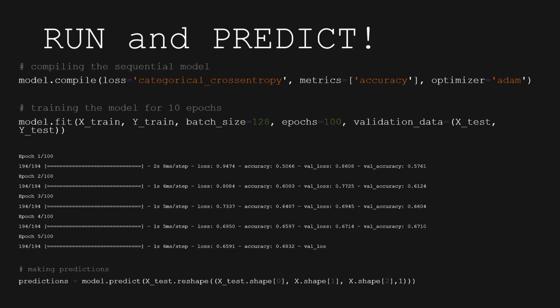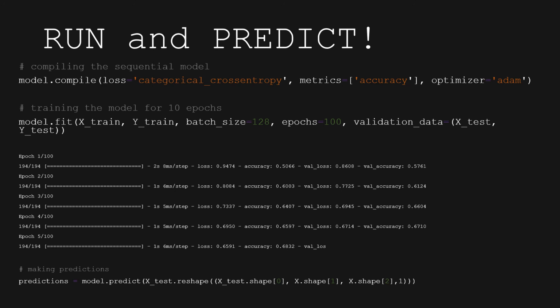First, we have to compile, we have to fit the model, and we have to set the epochs. Usually, more epochs means more accuracy. But if the epochs are too large, then the waiting time is too long. After the model has been running, we make the predictions.